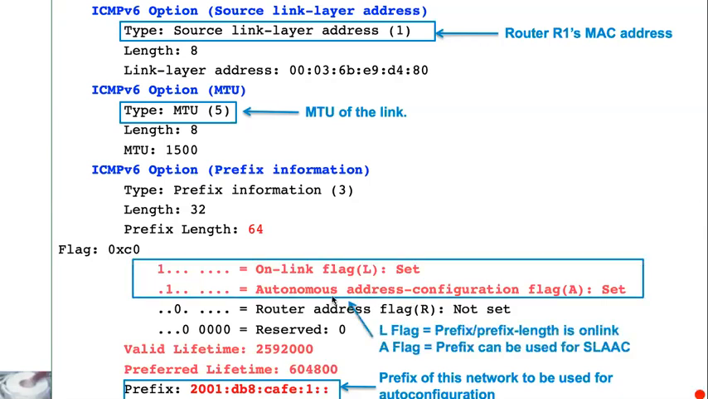We can see the A flag is set to 1, and the on-link flag is set to 1, meaning this prefix should be considered on link. Any devices with this prefix can be reached directly without going through the router.